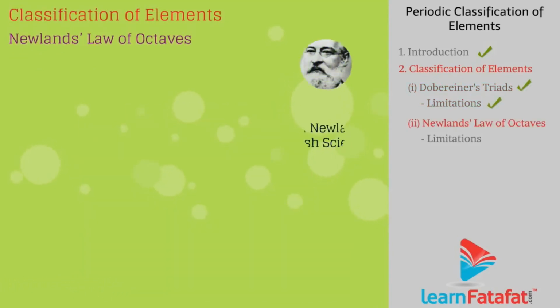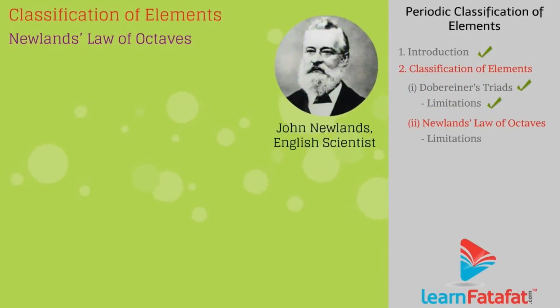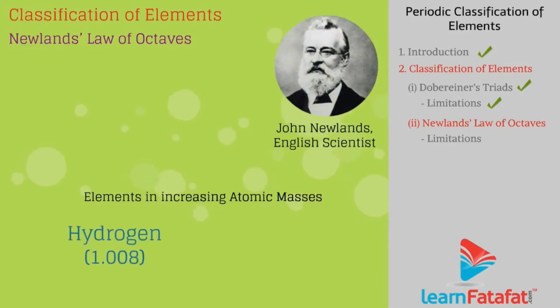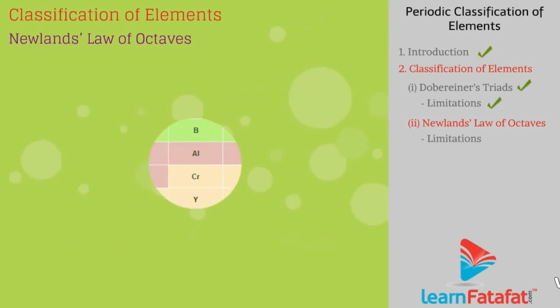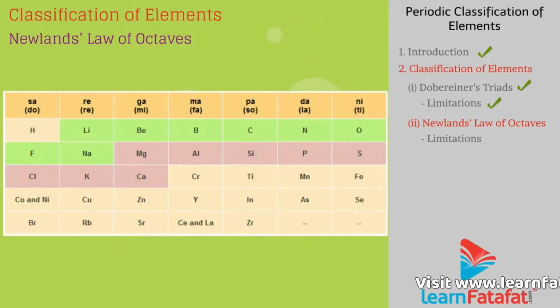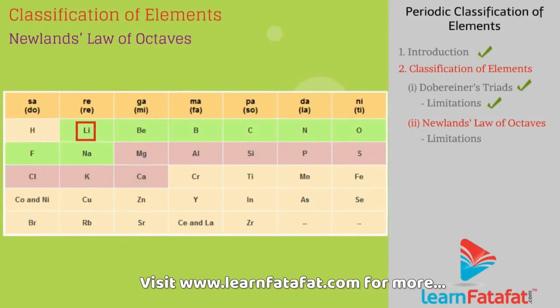Newland's law of octaves. John Newlands, an English scientist, arranged the elements in order of increasing atomic masses, starting from hydrogen 1.008 to thorium 232.038. He found that every 8th element had similar properties to that of the first.